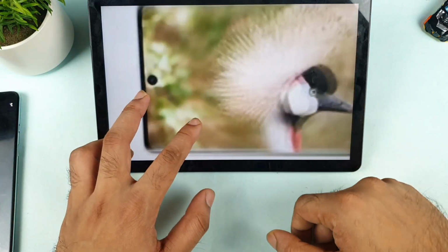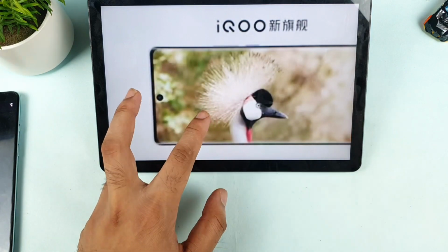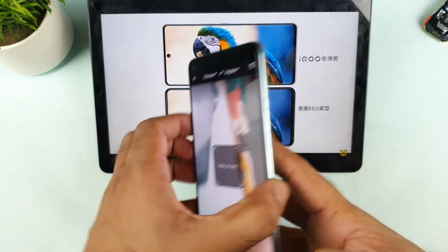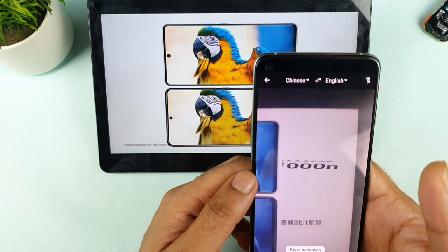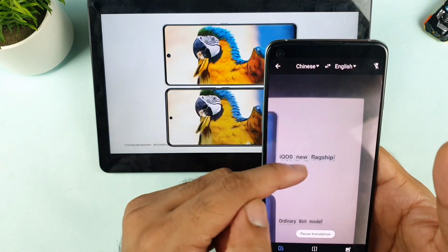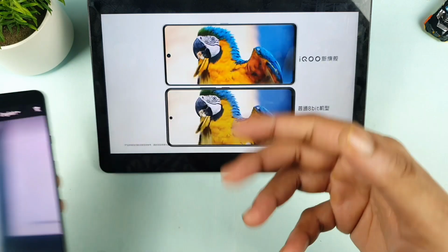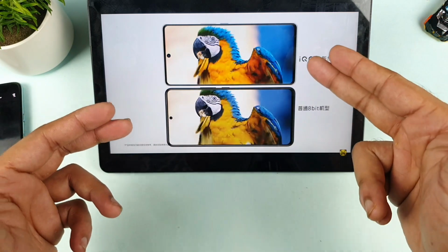And we do have the same kind of punch hole, which is in the middle, as you can see, a middle punch hole cutout. And here is another image. Let's see what this image says. Ordinary 8-bit model, and on the top it says iQOO new flagship. So maybe this is the ordinary 8-bit, and maybe they might introduce 10-bit in this kind of new flagship.